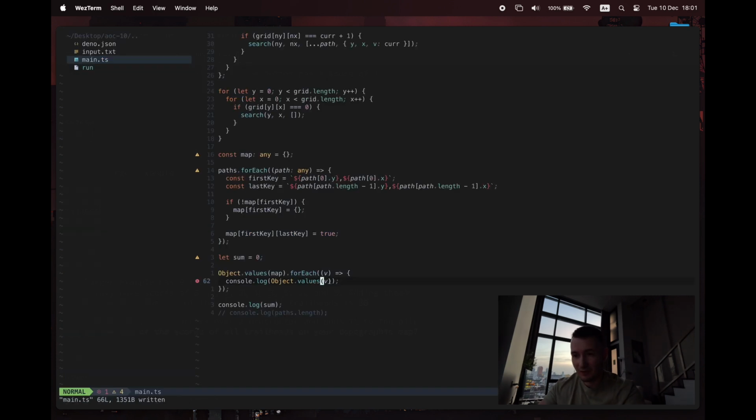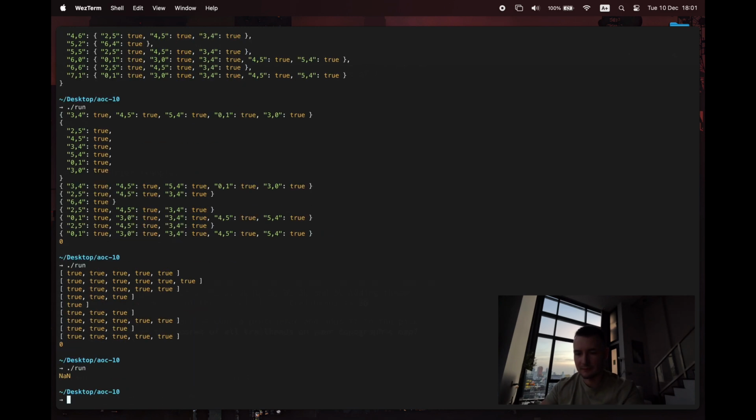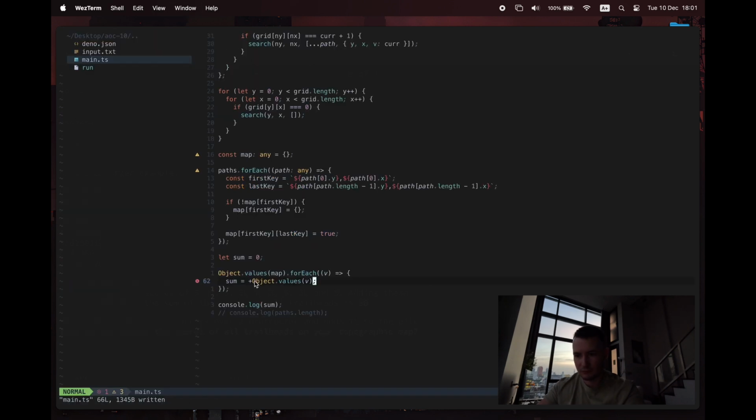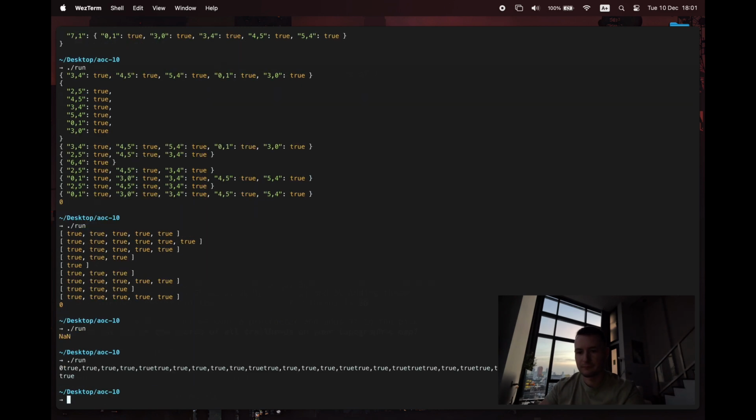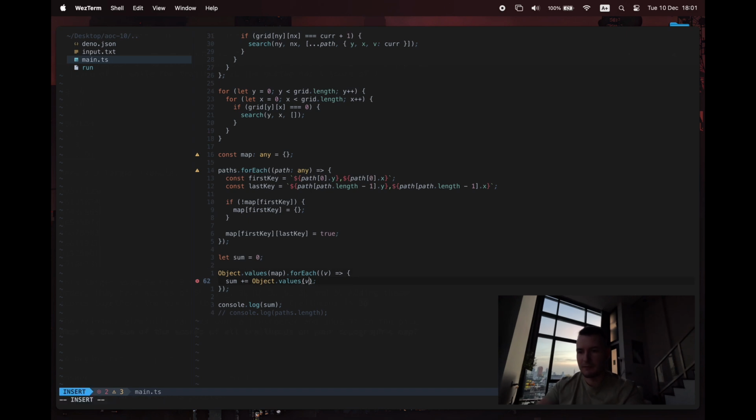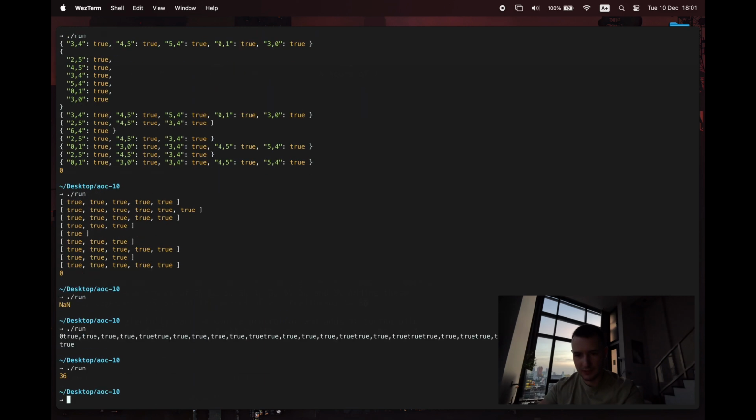That's strange. I'll figure that out at a different time, but it seems like TypeScript is giving me the wrong information there. Let's put that back. So I was right all along then. Sum plus equals that, and then we had to do an extra one at the end there. Plus equals, and then dot length. Really fumbling the way to the solution here. There we go, 36. Okay.